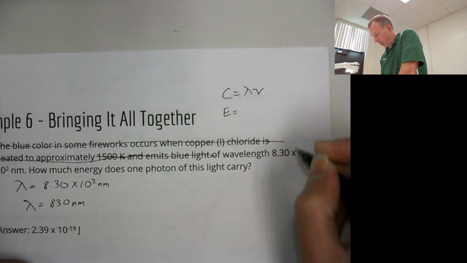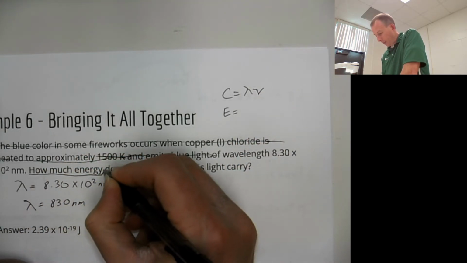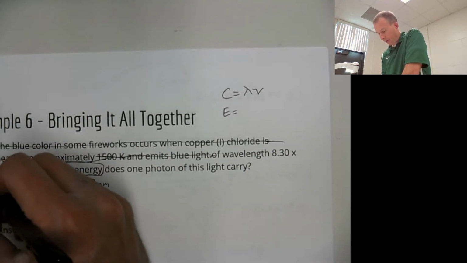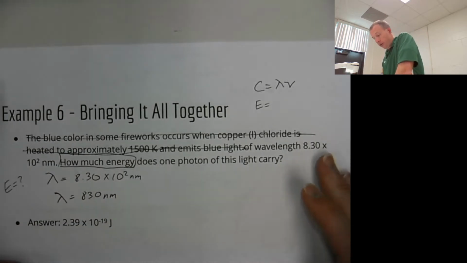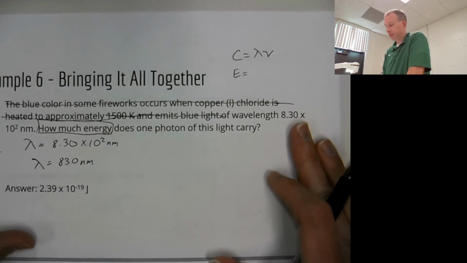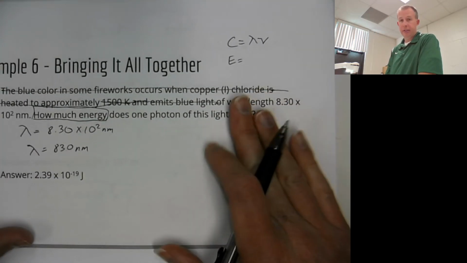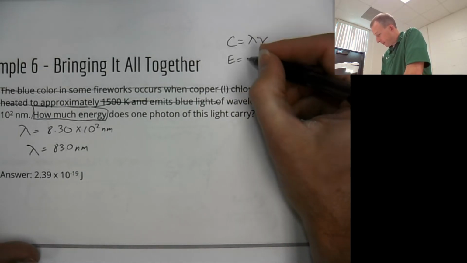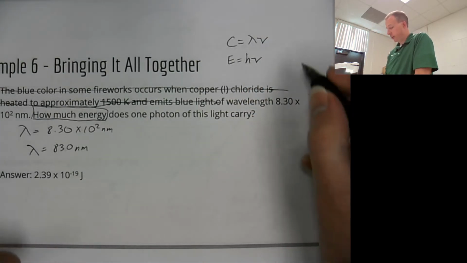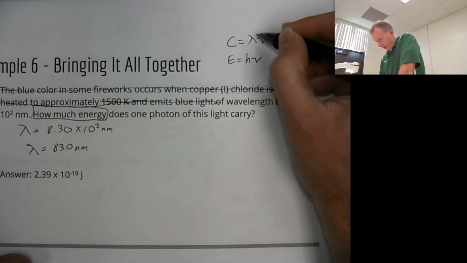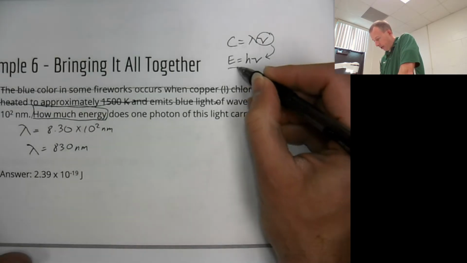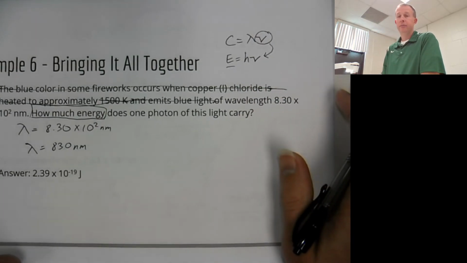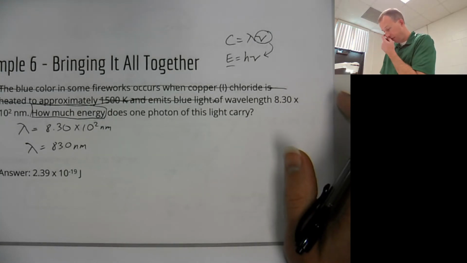The problem is saying how much energy. It wants energy. So in this case, we're going to solve for frequency again, and then we're going to take our answer and plug it in down here, and then solve for energy. So 2 steps, 2 problems. You know the drill.